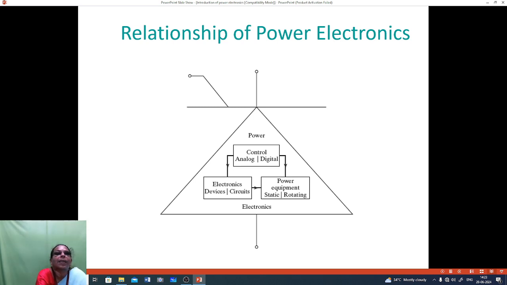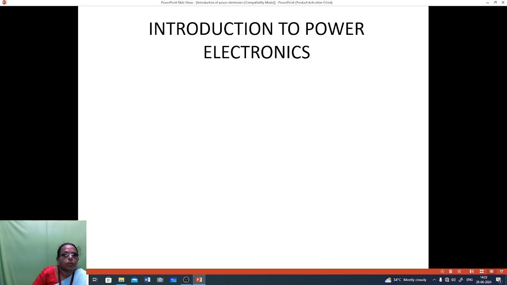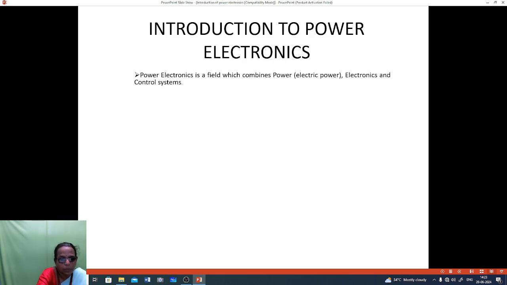So power electronics means power plus electronics. In power electronics, you have power, electronics and control. Introduction to power electronics. Power electronics is a field which combines power, that is electric power, electronics and control system.